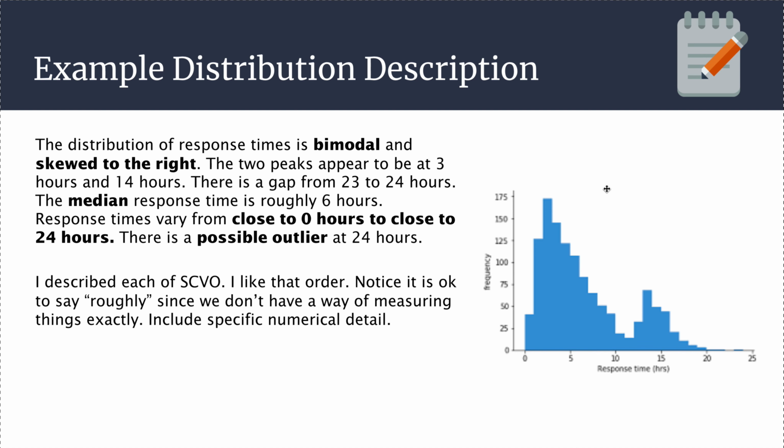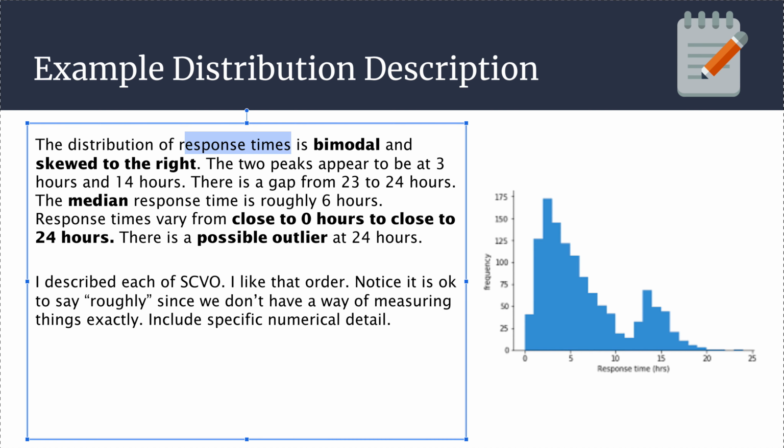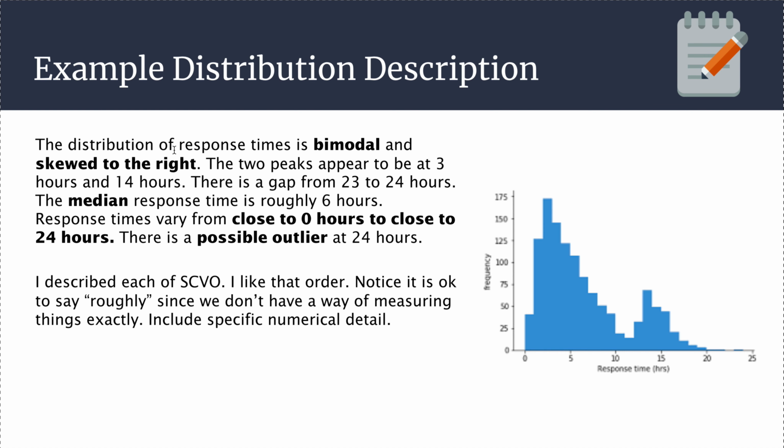And here's how we can describe this distribution. The distribution of response times, notice I name specifically the thing that I'm measuring, is bimodal. I see 2 peaks. And skewed to the right. This tail off to the right, the positive skew, is what I'm noticing here. It is longer off to the right. So the distribution of response times is bimodal and skewed to the right. The 2 peaks appear to be at 3 hours and 14 hours.